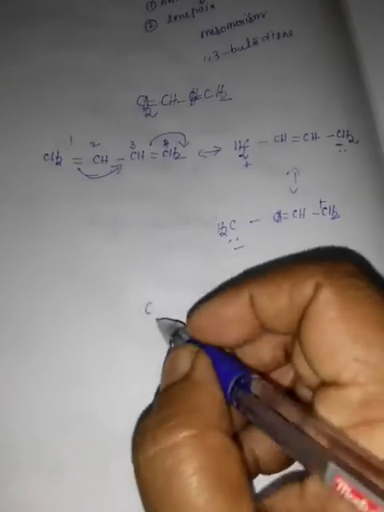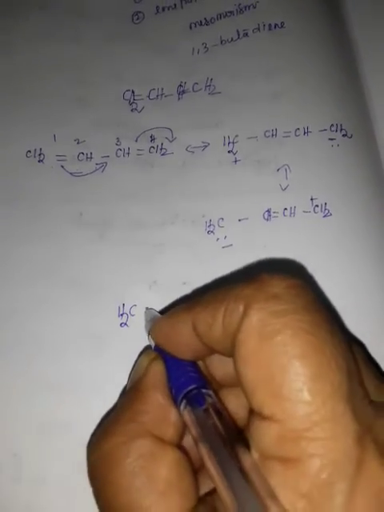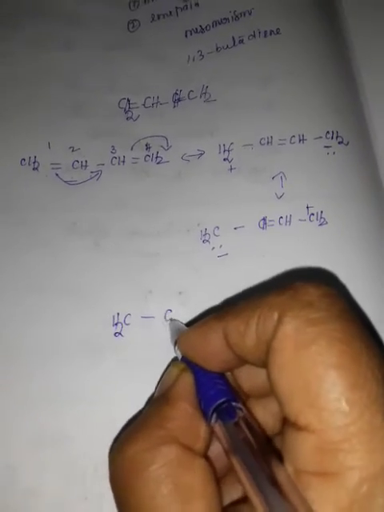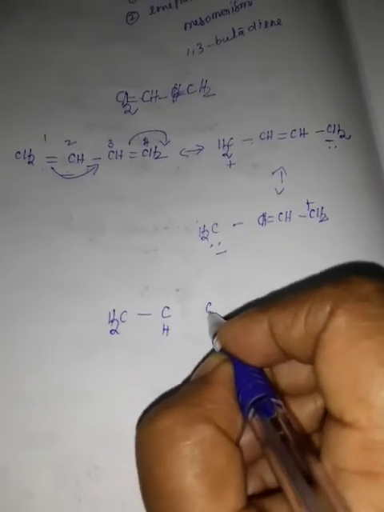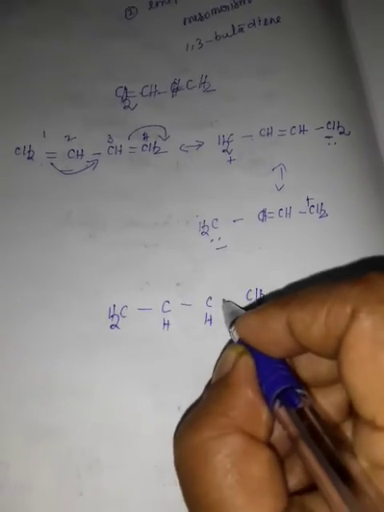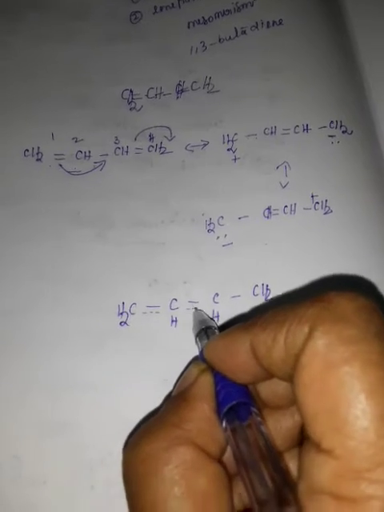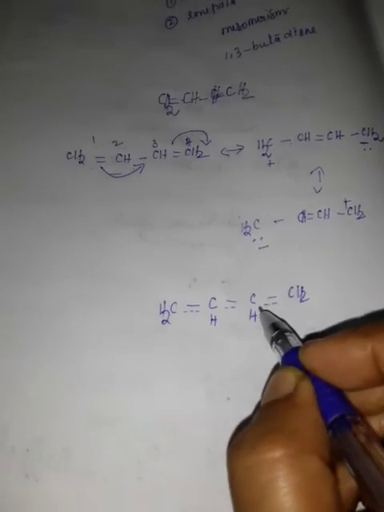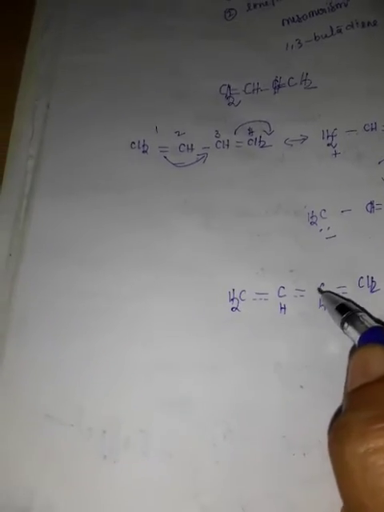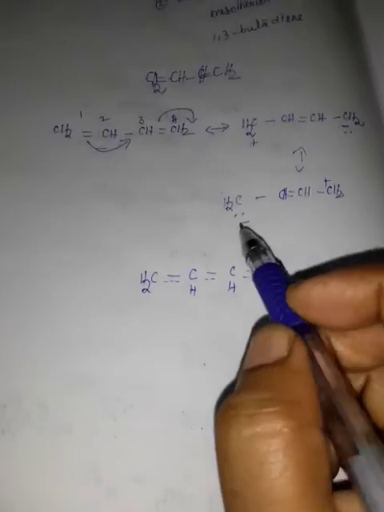As a whole, we can write CH2, CH, CH, CH2 with single bonds, and the other bonds in dotted lines. So this is the resonance, the true structure which lies between these three structures.